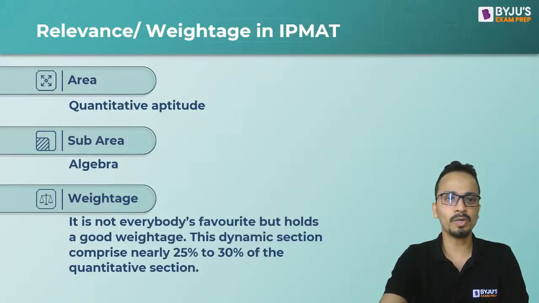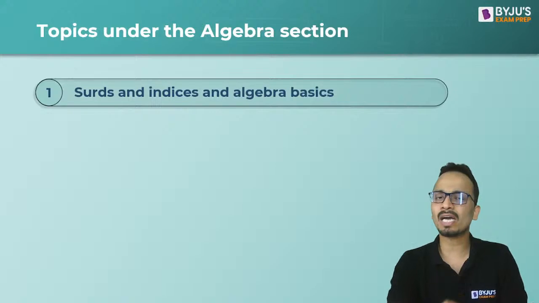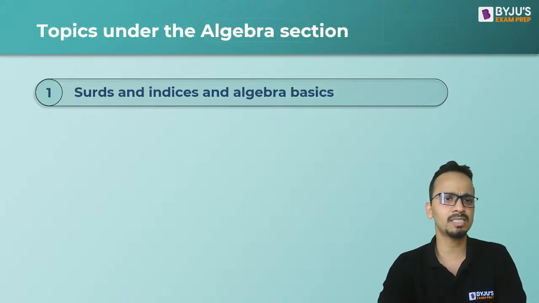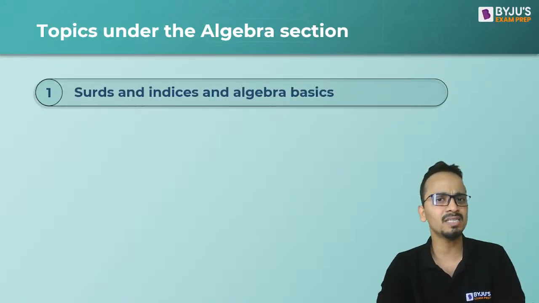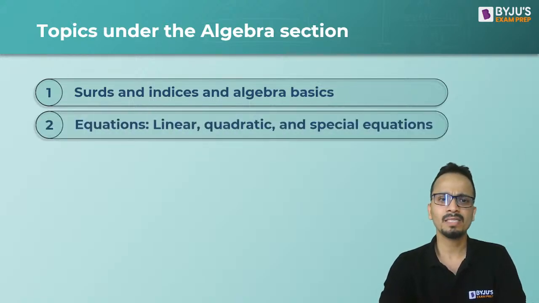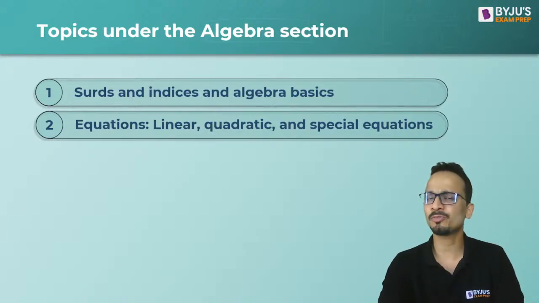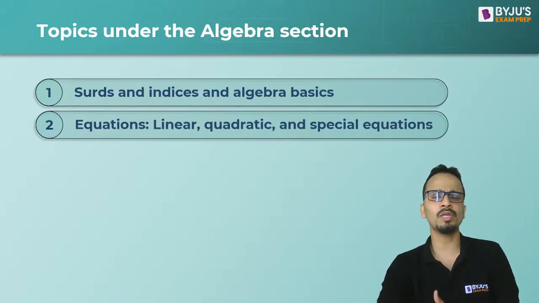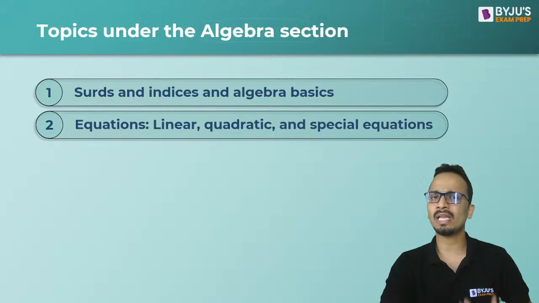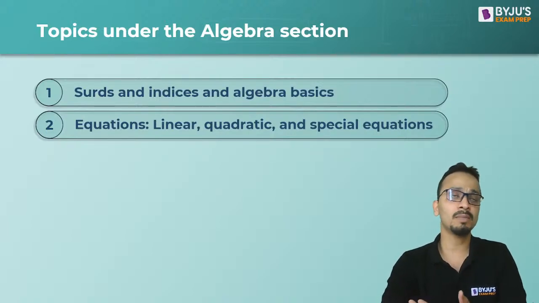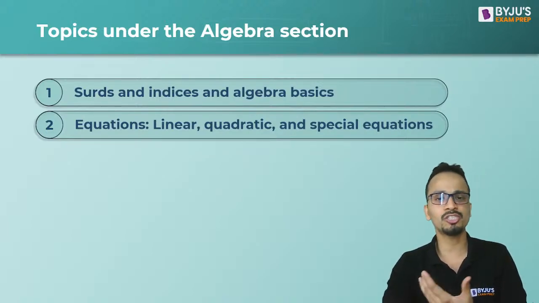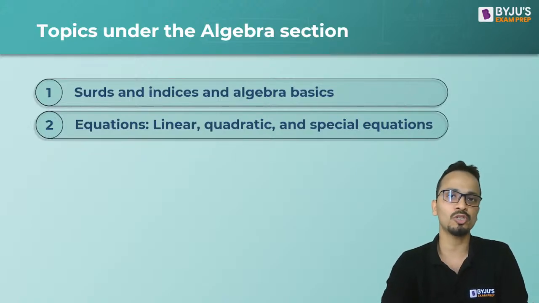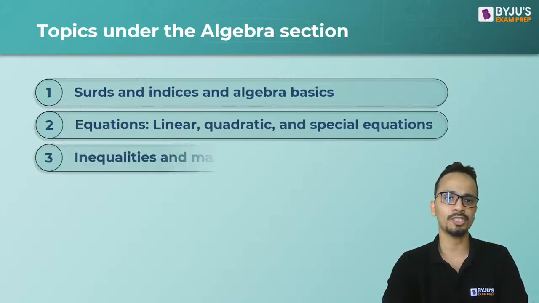The topics under algebra start from surds, indices, and basics of algebra. Then it goes to equations of all types: linear, quadratic, and special equations. Special equations are the type of questions where you have to find the positive integral solutions, natural number solutions, or whole number solutions for a given set of equations.